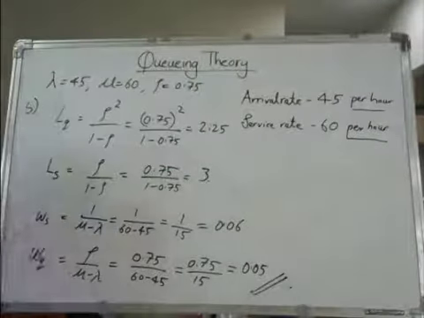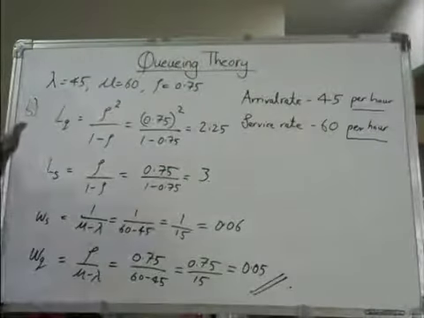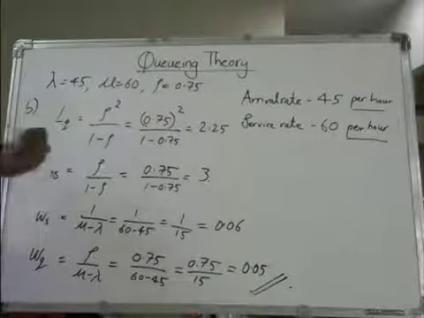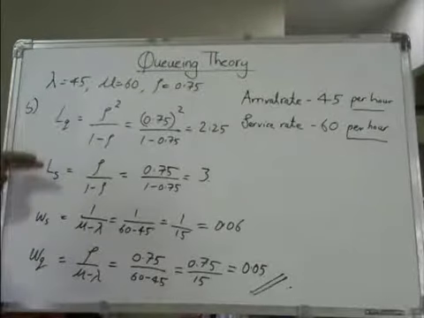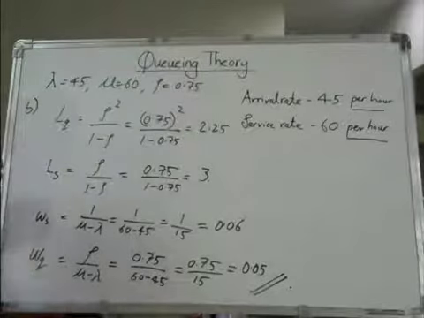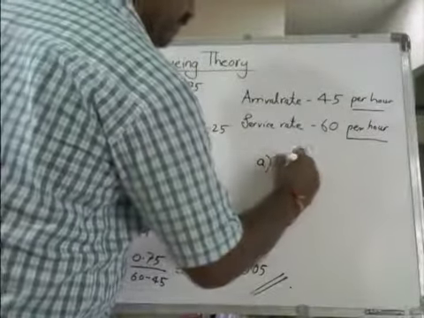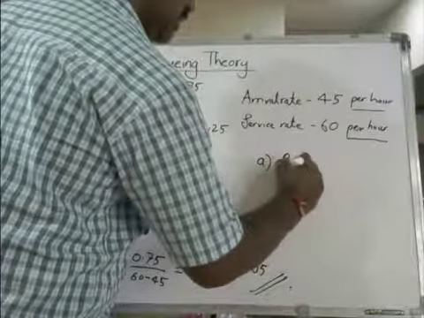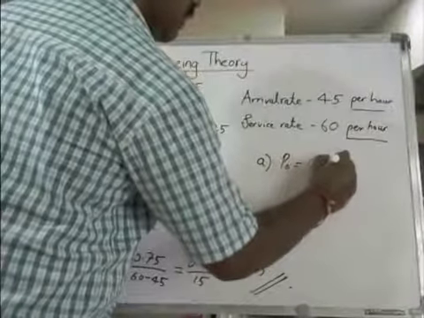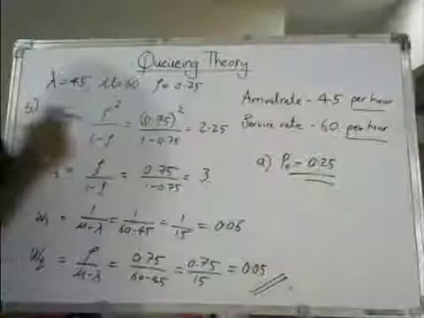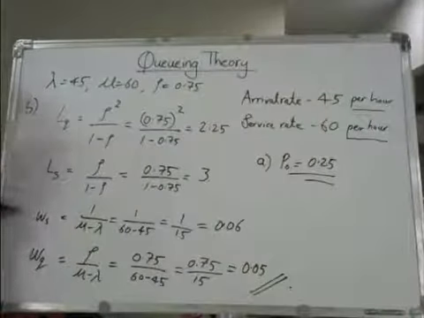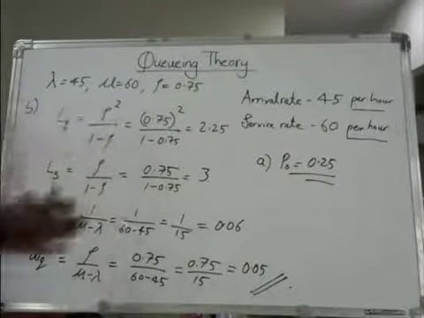So in A you found P naught, which is 0.25. In B, they asked you LS, LQ, WS and WQ, and you have found all of these.